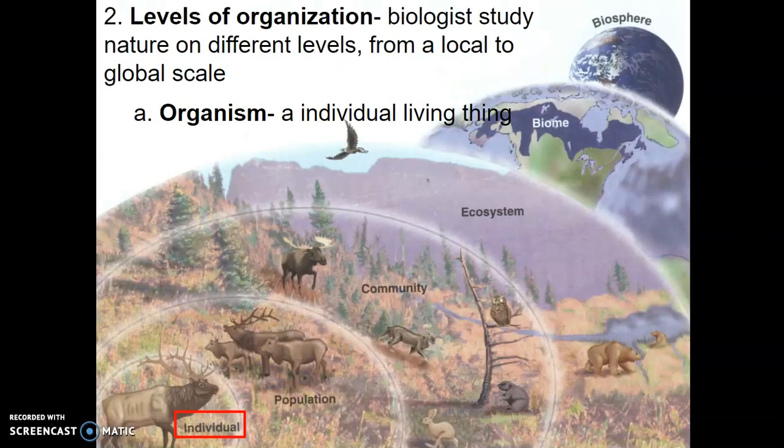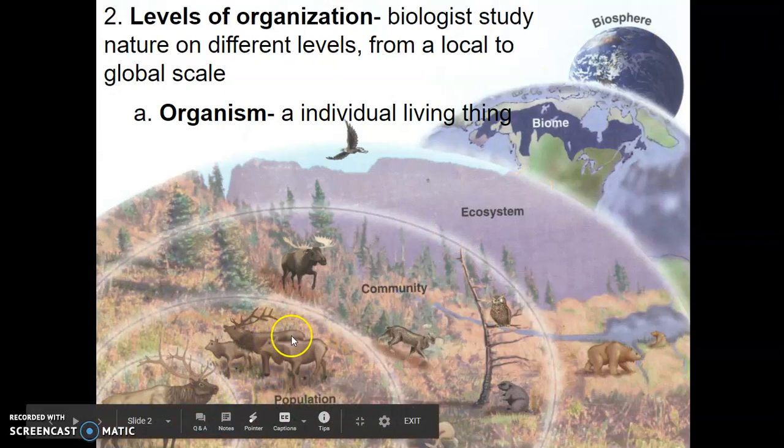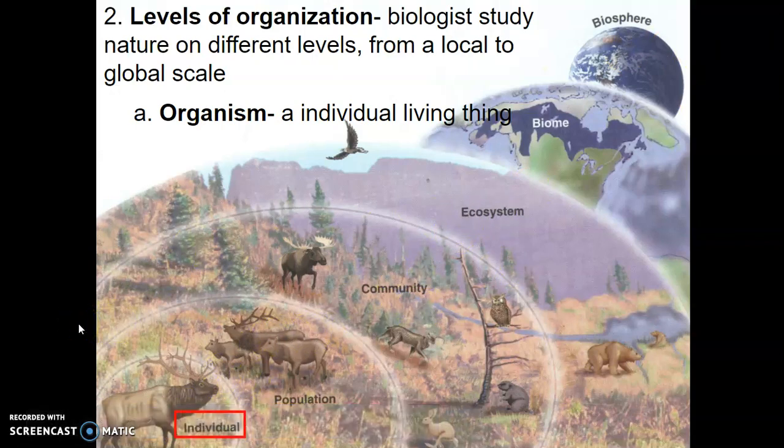From a very local, a very small scale to a very large scale, you can study different levels of ecology. Okay, some ecologists could just study one individual organism. And then, of course, hopefully you know by now, an organism is an individual living thing. I like this diagram here. It kind of gives us some reference points. So we can think of this, it looks to be like a reindeer. This one reindeer or an elk, 2 different species, but I can't tell which one's which. So anyway, this individual would be an organism, okay? The individual, one singular elk or reindeer.